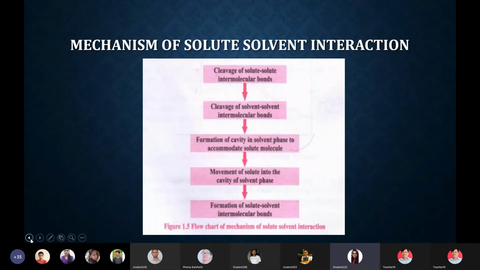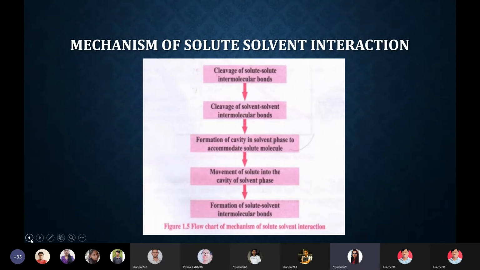intermolecular bonds occurs. So here they have simply elaborated this in chart form: initially there will be the cleavage of solute-solute intermolecular bonds, then solvent-solvent bonds will get cleaved, then there will be the formation of a cavity in the solvent, because solute is going to be dissolved in the solvent.